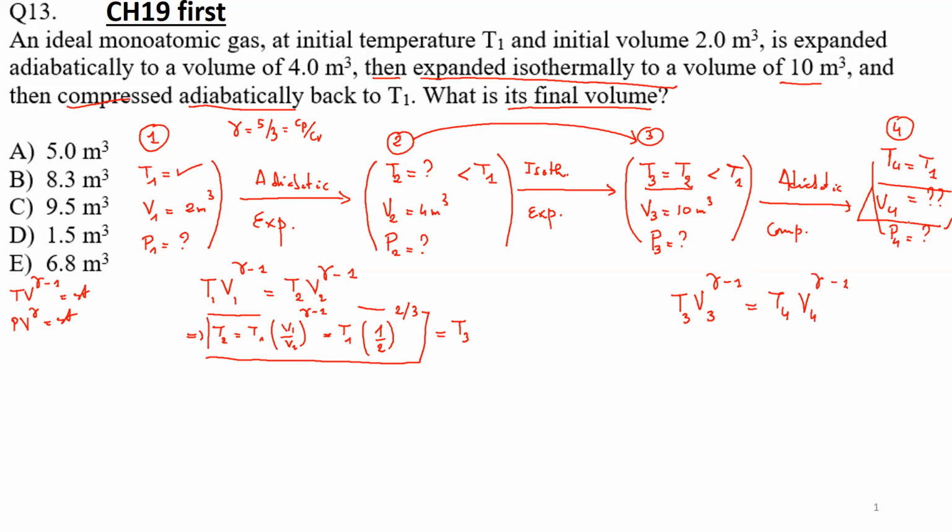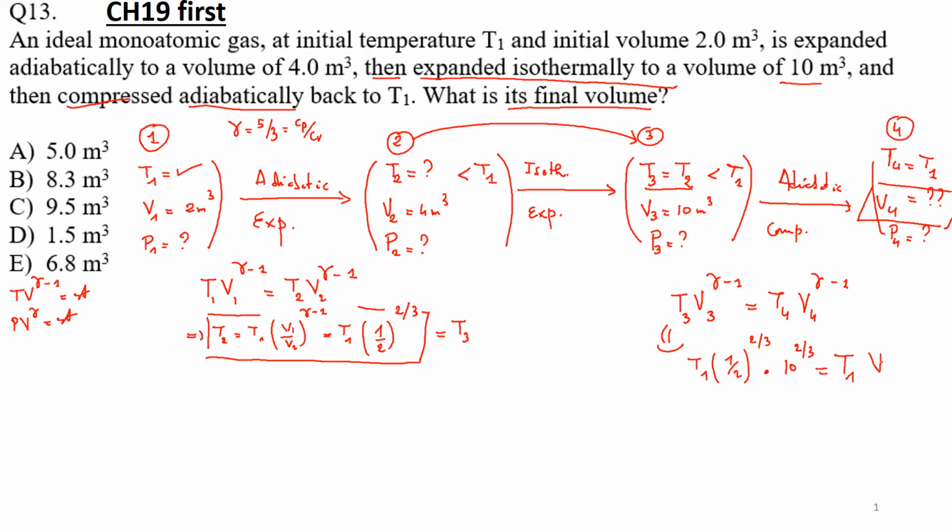But you remember T4 is equal to T1. So let me exploit this. Of course, I will have T3, and T3 will be T1 times 1/2 to the power 2/3, multiplied by V3. V3 is 10 to the power 2/3. And this is equal to T4, and T4 is equal to T1.